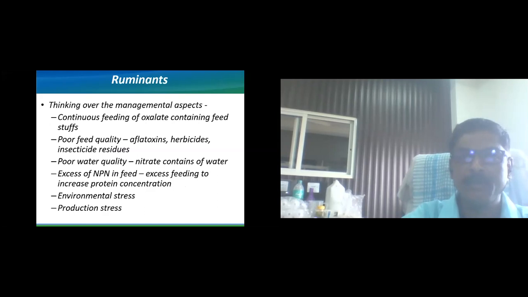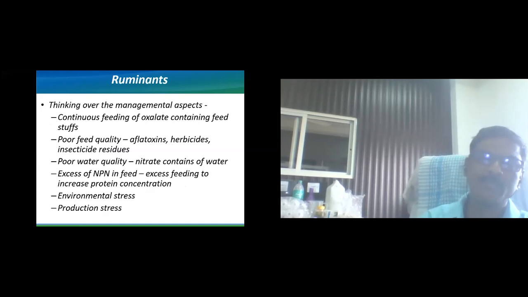Now thinking about the managemental aspect of animals, especially ruminants. Ruminants are getting continuous feeding of oxalate-containing feedstuffs. Oxalate is nowadays a part of our daily feed.